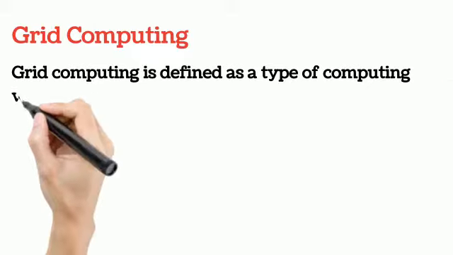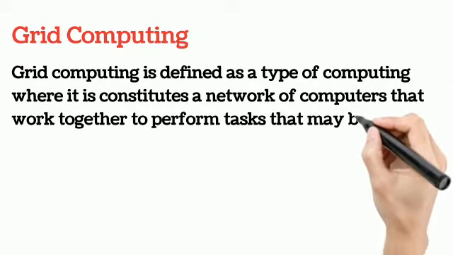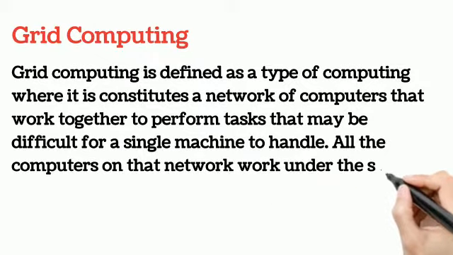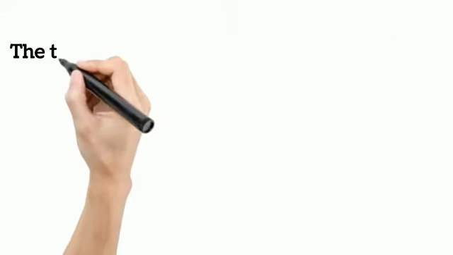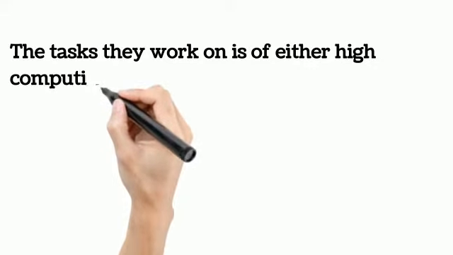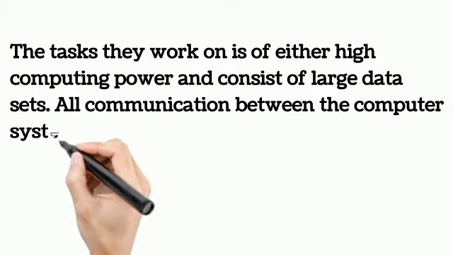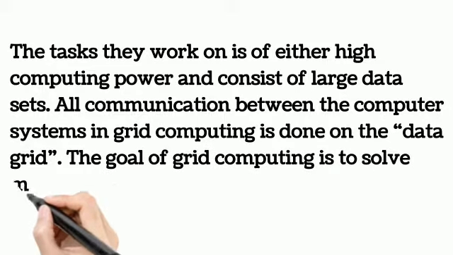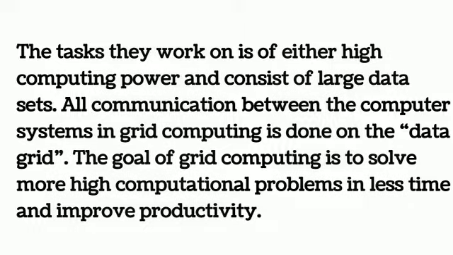Grid computing. Grid computing is defined as a type of computing where it constitutes a network of computers that work together to perform tasks that may be difficult for a single machine to handle. All the computers on that network work under the same umbrella and are termed a virtual supercomputer. The tasks they work on require either high computing power or consist of large data sets. All communication between the computer systems in grid computing is done on the data grid. The goal of grid computing is to solve more highly computational problems in less time and improve productivity.